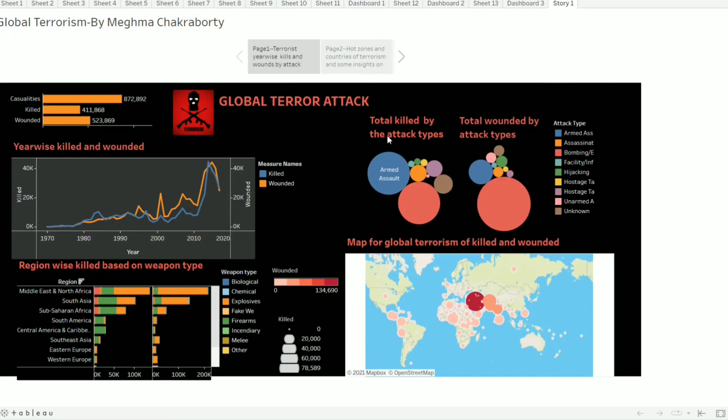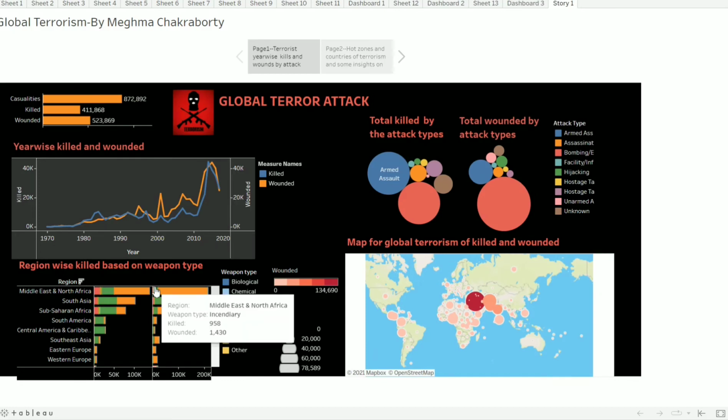Next, we have the total killed numbers by attack type. So we can see we also concluded before that bombing or explosion causes the most number of killings, as we can also see here, then armed assault, then hostage taking, assassination, and so on. And also the wounded number is also highest due to the bombing or explosion, then armed assault, and so on. Also, we can see that